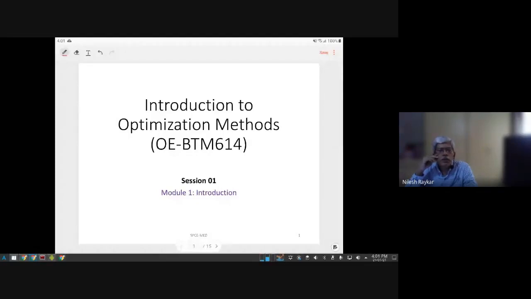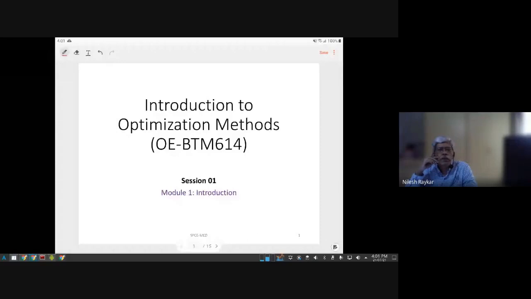So in today's session, we'll briefly introduce some basic concepts behind optimization, and side by side I will cover some modalities of running this course. That is, how many assignments. We will have two course projects, which will give you an opportunity to do some research or study on your own and solve some real life engineering problem. That is the real takeaway from this course.